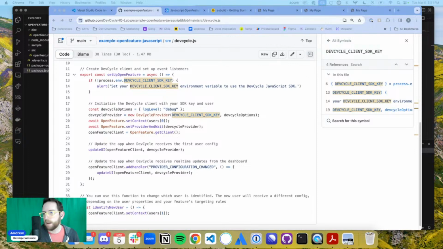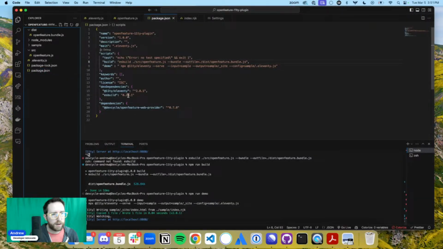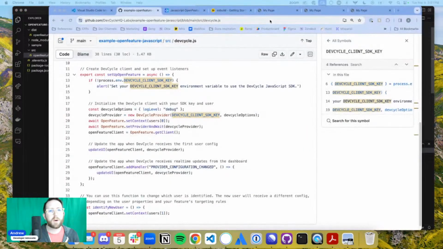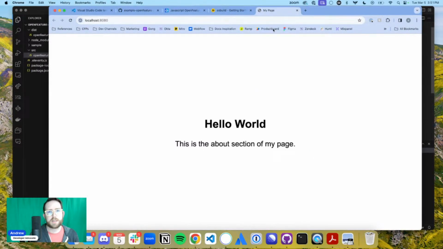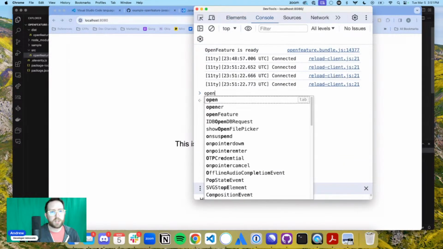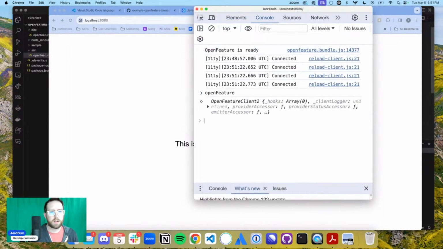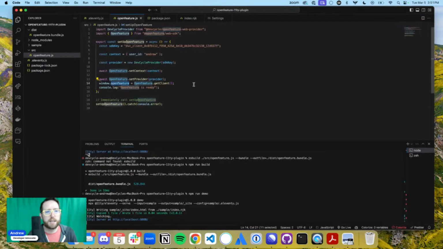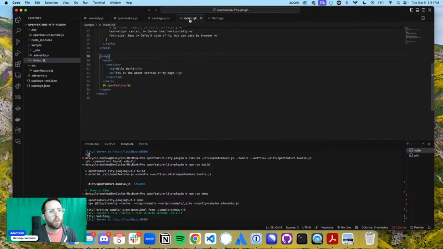Oh, and I should also say, because of the way that we define, I'm pretty sure we defined this as a window variable. If you go back to OpenFeature, yes, this is actually something we can call in the window. So I can actually go over here, close this, and let's just open up our console. And let's just do OpenFeature. Right? So like my OpenFeature client is now accessible in my window, which is pretty fantastic. And that's great, but like it's only open in my window. I wonder.